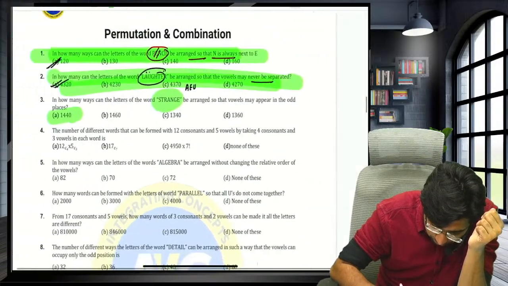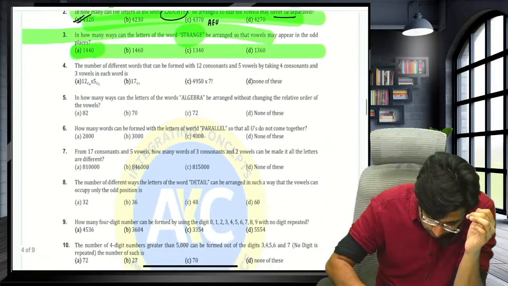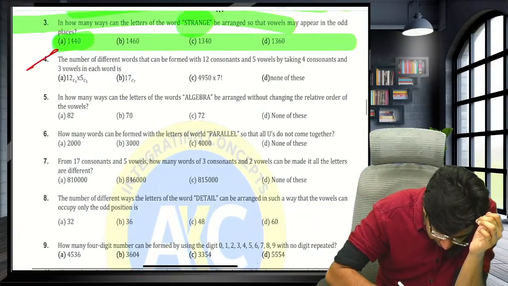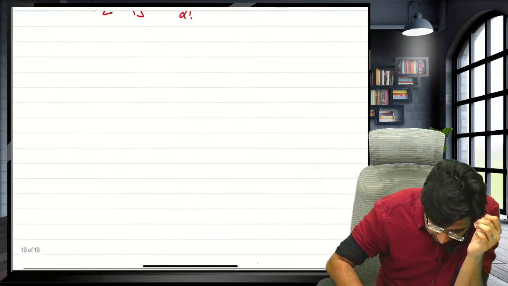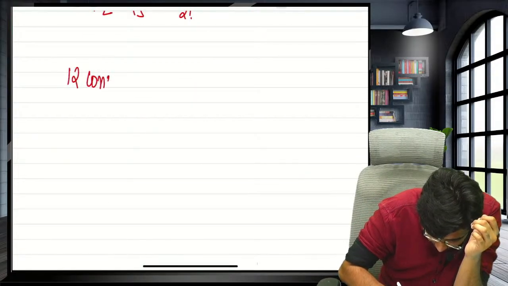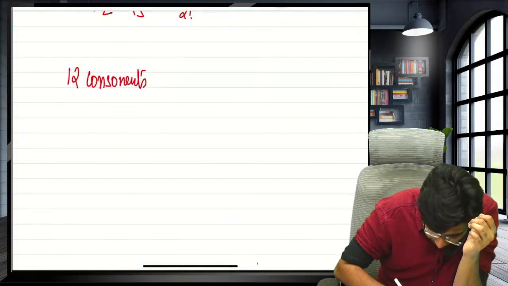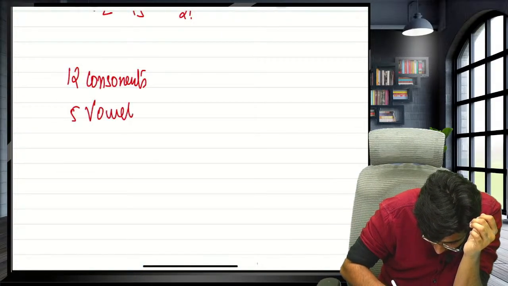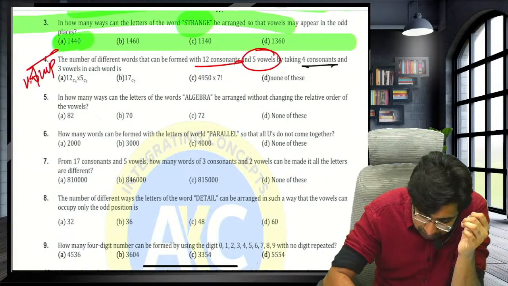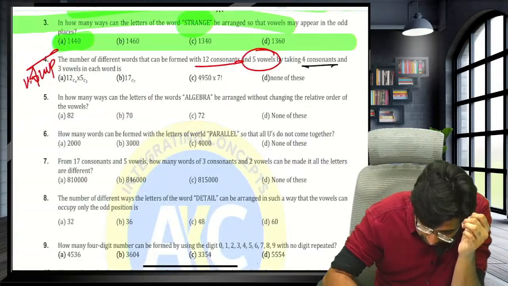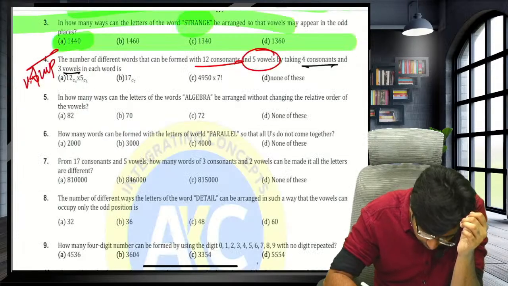We are done with question number 3. Guys, moving towards the next question. Please mark this question, a very important question. There are 12 consonants and 5 vowels. By taking 4 consonants and 3 vowels, we form words.